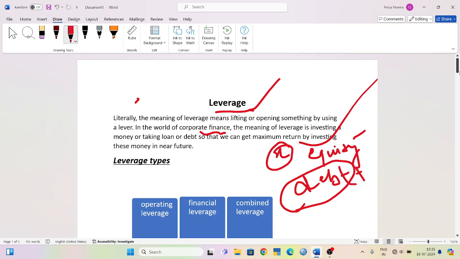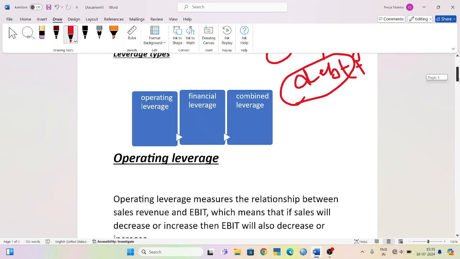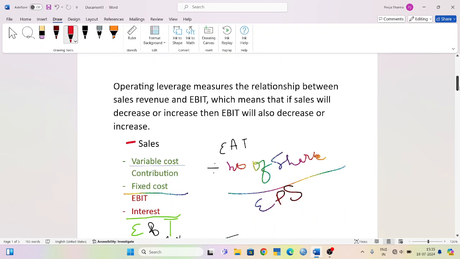Now next, leverage has three types: operating leverage, financial leverage and combined leverage. The first one is operating leverage. What is operating leverage? Operating leverage measures the relationship between sales revenue and EBIT.